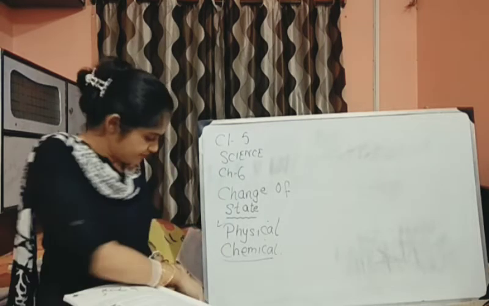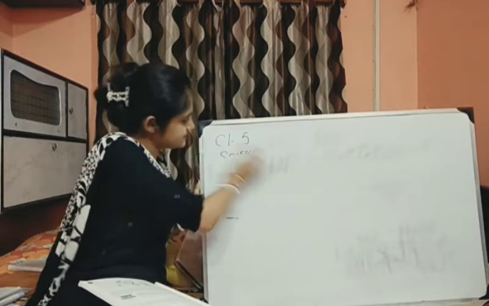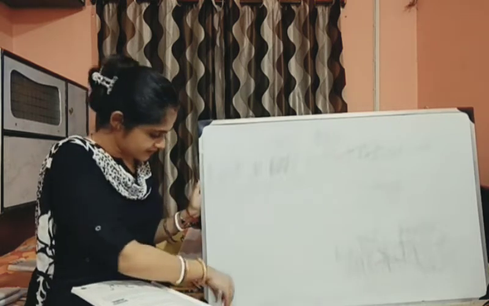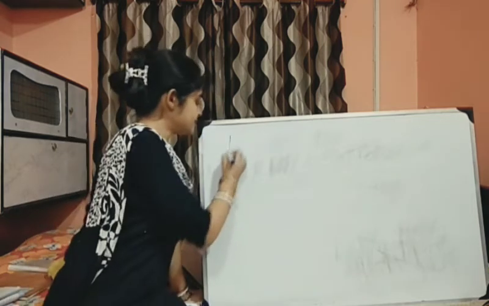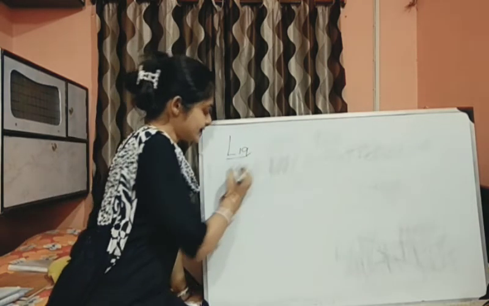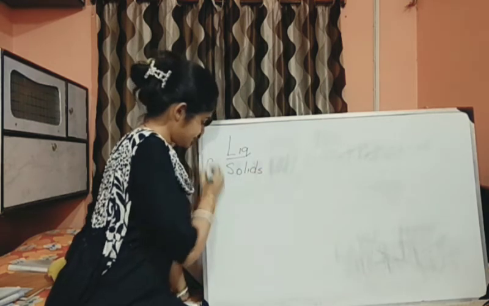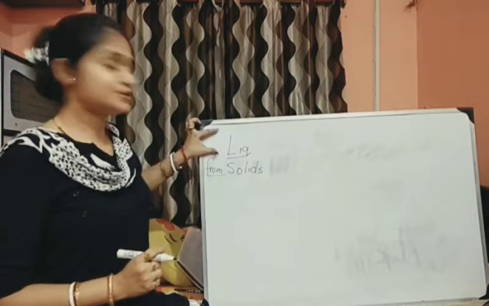Done. Now we move to the next topic. What is that next topic? Very interesting, and you have done it in your previous class also. I have shown you with examples. Separation of liquids from solids, sorry. So, separation of what?